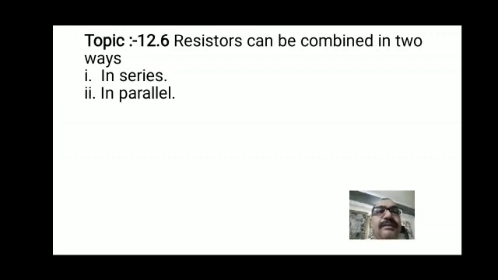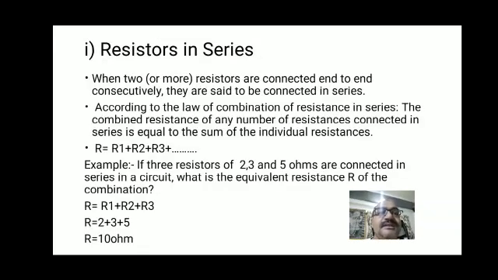Okay, our next topic: resistors can be combined in two ways in a circuit. The first is the series way and the second is the parallel way. We will discuss the series way first. Resistors in series: when two or more resistors, maybe 2, 3, 4 or 5, are connected end to end consecutively, one after another, they are said to be connected in series.